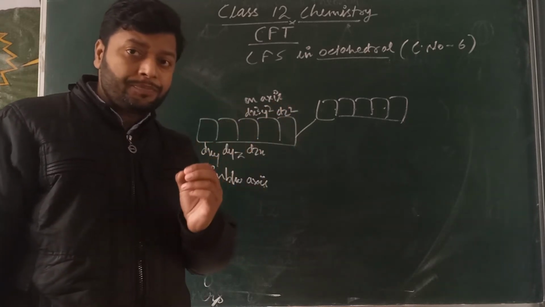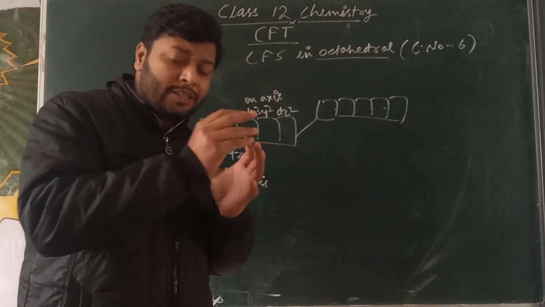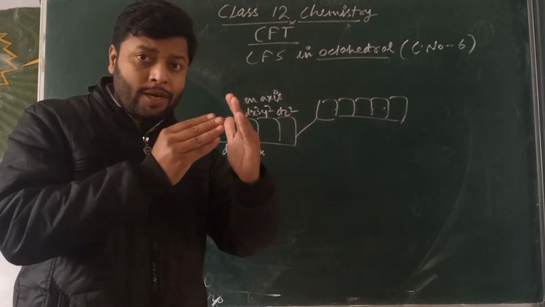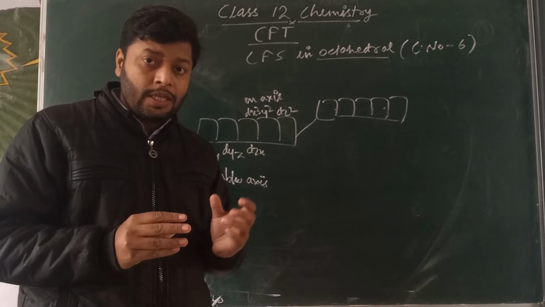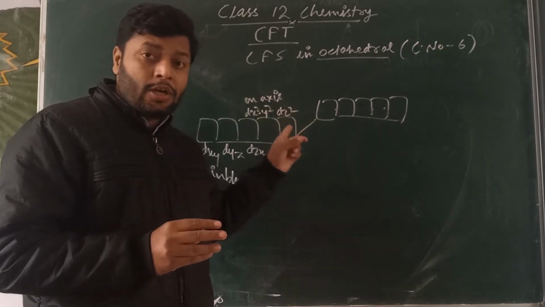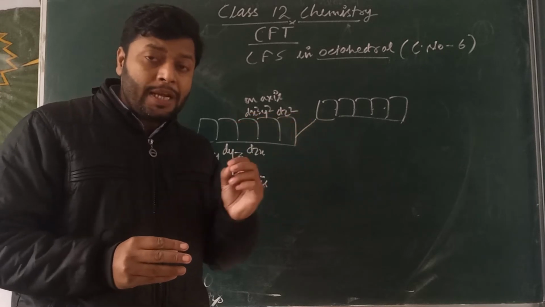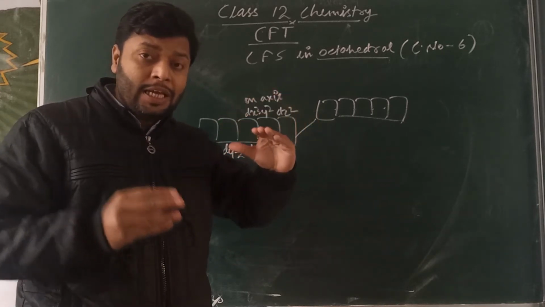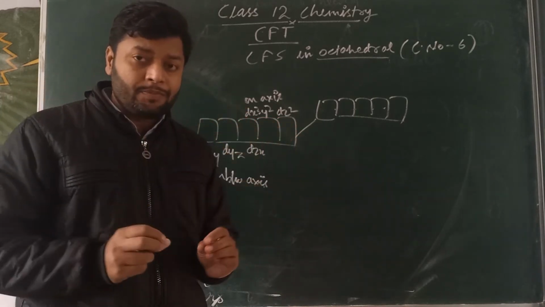Think about it: when the point charge ligands approach the central metal atom, those orbitals directed towards the ligands must experience a great repulsion. These two orbitals, dx square minus y square and dz square, will experience great repulsion because they lie on the axes and are directed towards the ligands during bond formation.